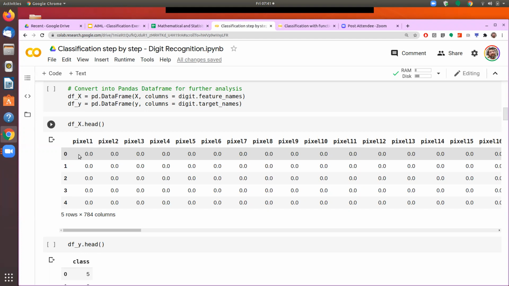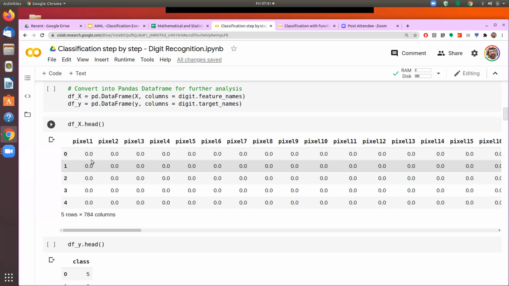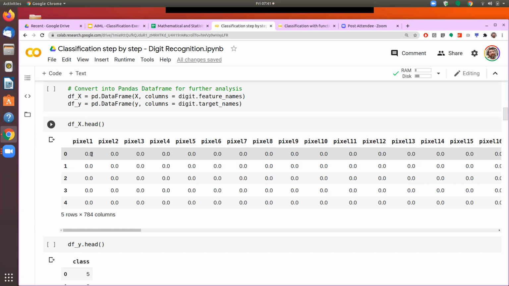But here we are dealing with a black and white image, so I have only one number for each pixel. Otherwise, in a color image, you will have three numbers for each pixel. What it means is that if this image was a color image, then it would not be 28 by 28, it would be 28 by 28 by 3.